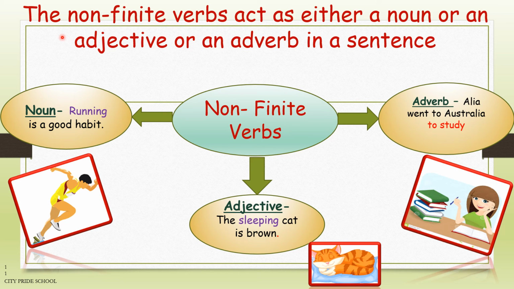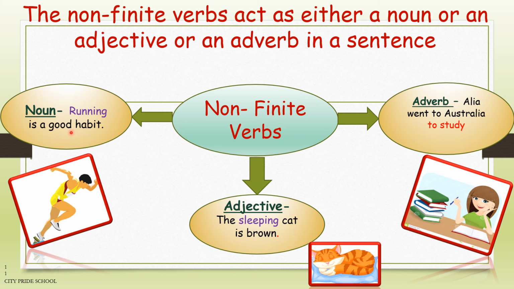So, what function is actually performed by non-finite verbs in a sentence? The non-finite verbs act as either a noun or an adjective or an adverb in a sentence. Okay, so let's understand this with examples. Now, how a non-finite verb acts as a noun in a sentence. Take this example.